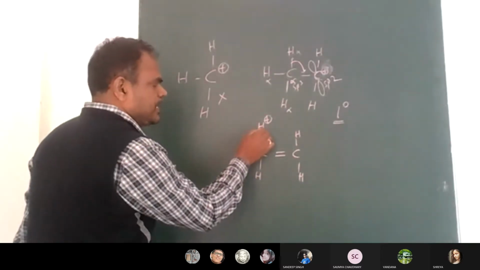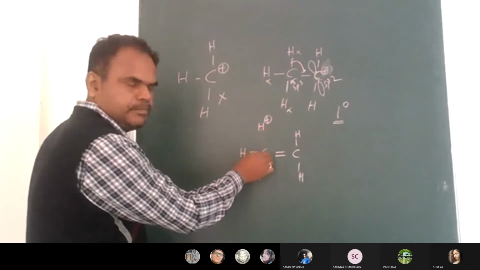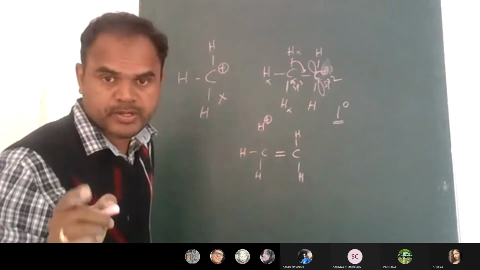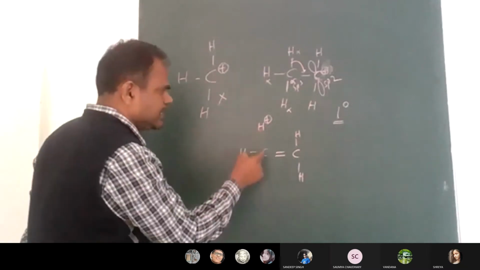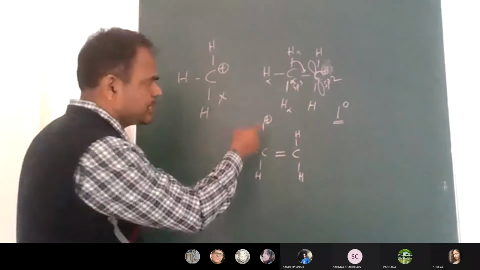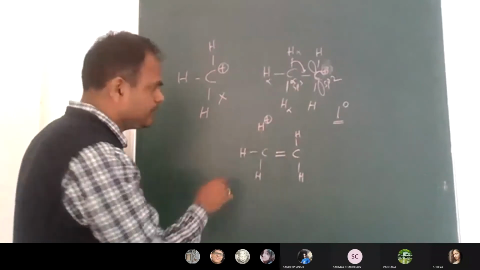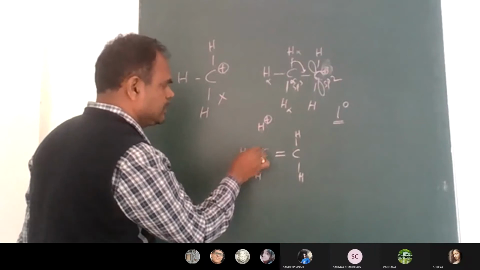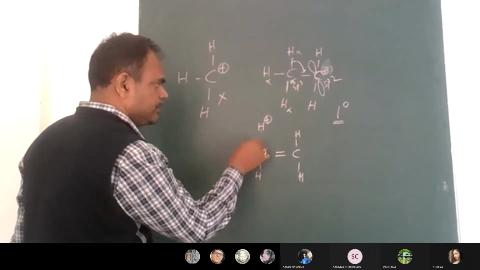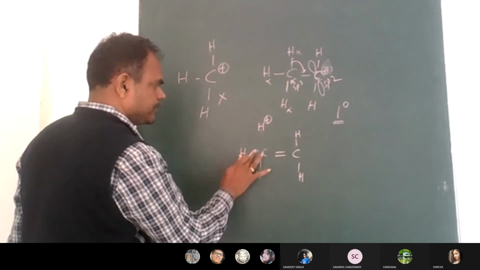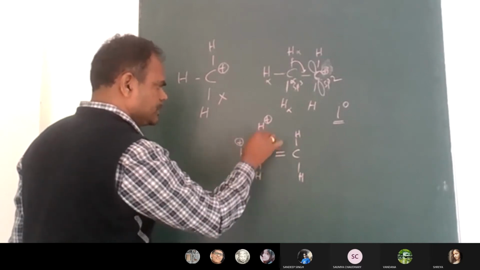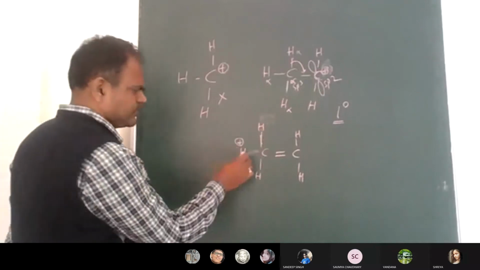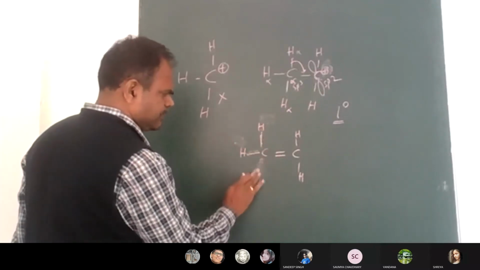When this proton is about to move from this carbon, there is no bond, which is why I said no bond resonance. Between this proton and this carbon there is no bond. Still the proton will be lying there, waiting for the sigma bond to sacrifice. Then the bond is formed here, and next the proton shifting will be here.